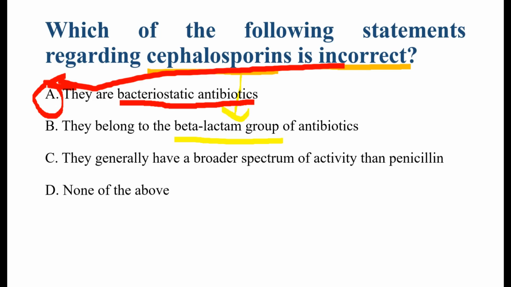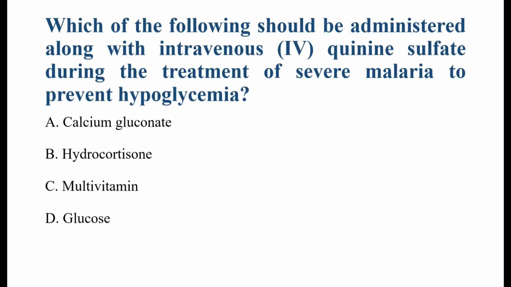Because of this, they belong to the beta-lactam antibiotic group. Other drugs in this group include penicillin. So this statement is correct. Next, they generally have a broader spectrum of activity than penicillin. Many cephalosporins can act against both gram-positive and gram-negative bacteria. Later generations, like third and fourth generation, have even broader activity than penicillin. So this statement is also correct.